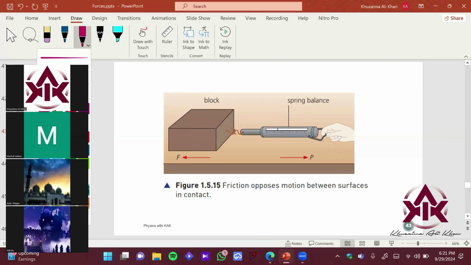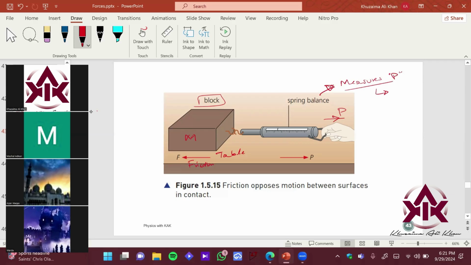Now just see this. This is a spring balance which is attached to a block of mass, let's say capital M, right? And P is the forward force which is applied by your hand. And F is the friction force that is available between the table and the block, right? So this spring balance measures P, right? So how much force are you applying? It measures P. You can see the readings over here.